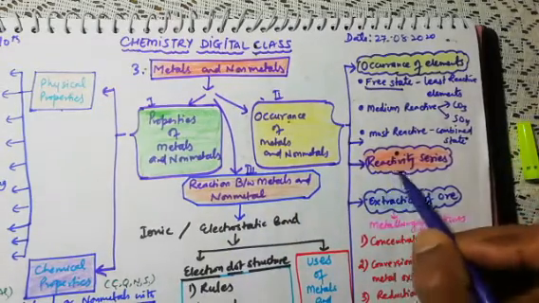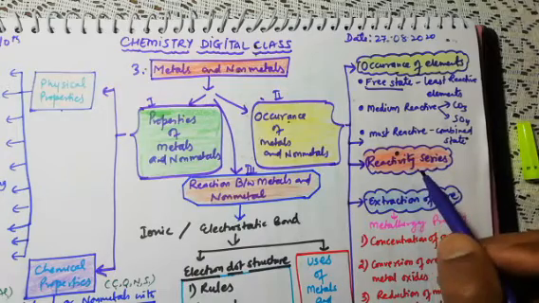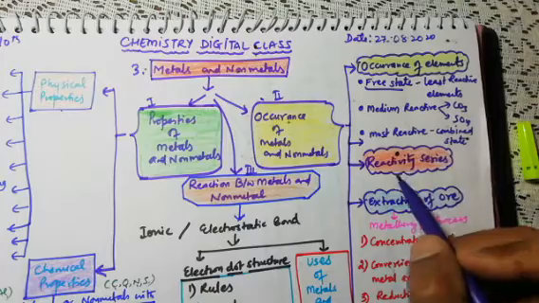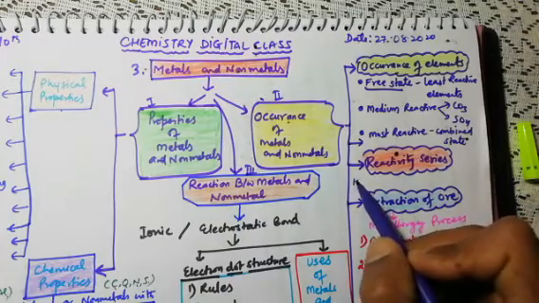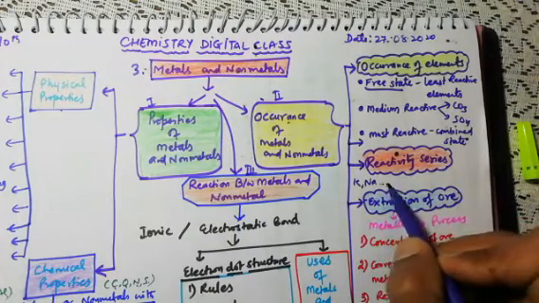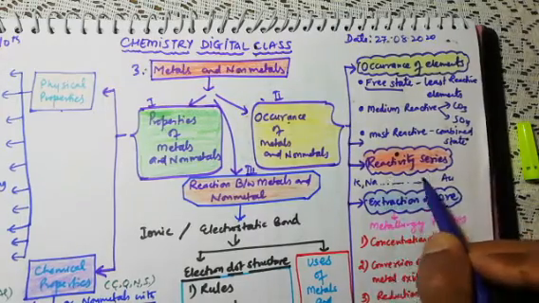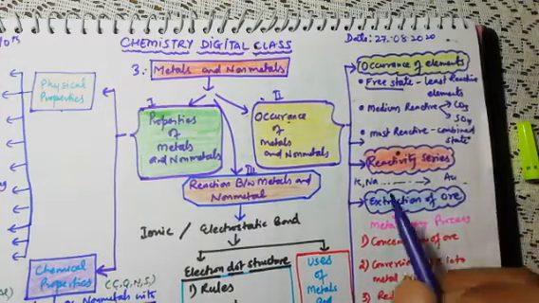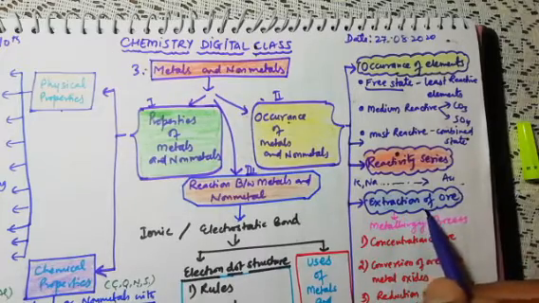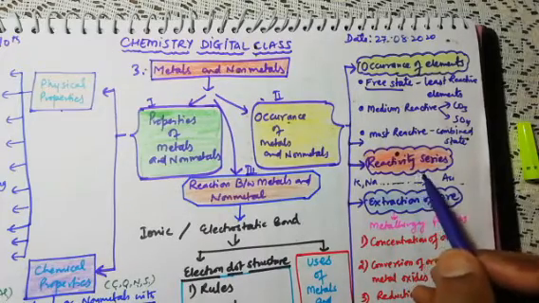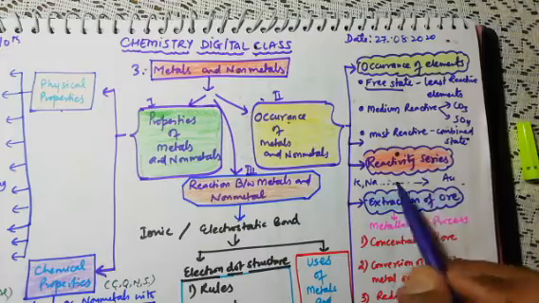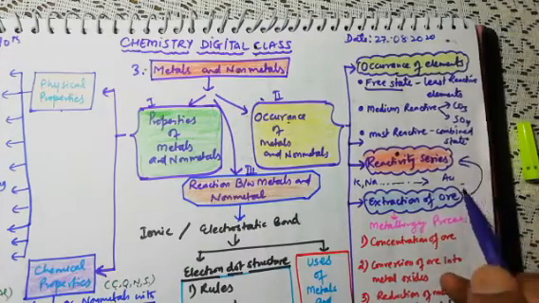After this, today again I am going to share one video, related to the reactivity series. Reactivity series means that potassium is the most reactive, sodium is next, and like this, gold is the least reactive. If you know this reactivity series, it means that you know how to extract the ore. If you don't know the reactivity series, we cannot extract the ore. So reactivity series is important to understand the extraction of ore.